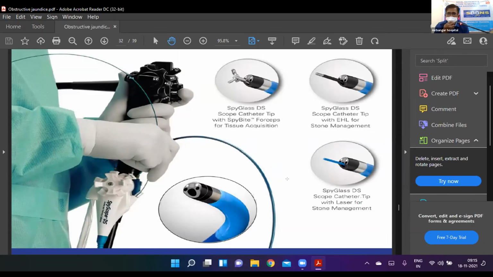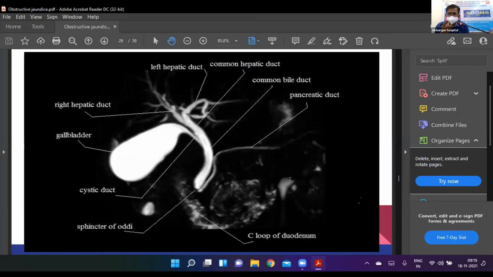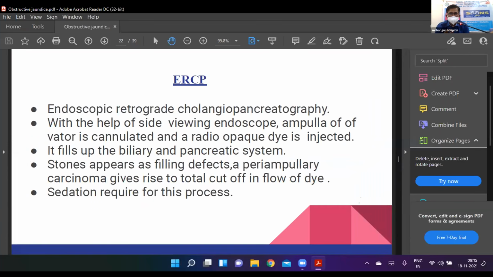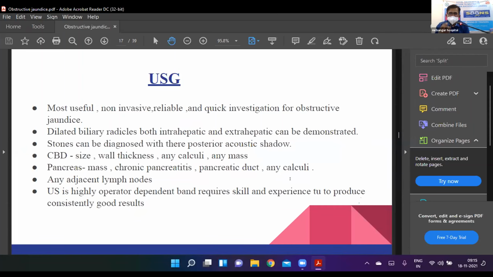In ultrasound, one thing should be emphasized. Although it is operator dependent, ultrasound is not a reliable investigation for picking up bile duct stones. Why can't all bile duct stones be picked up by ultrasonography?